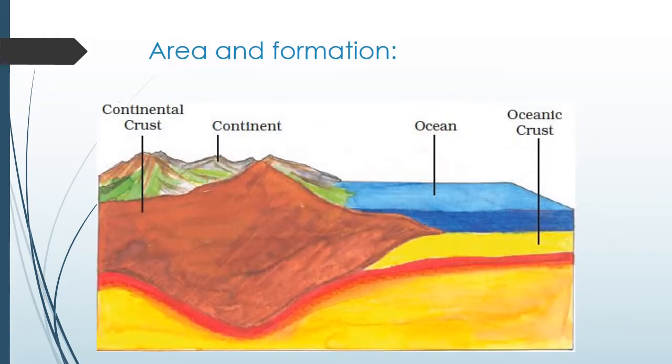Now let's study about the area and formation of the lithosphere. The upper layer of the Earth's crust is approximately 64 to 100 kilometers thick. The land area, the region, is 64 to 100 kilometers thick. Light matters like aluminium and silica are mainly found in that.